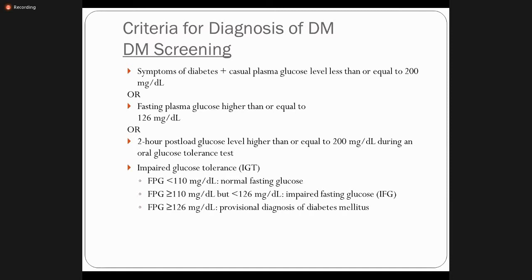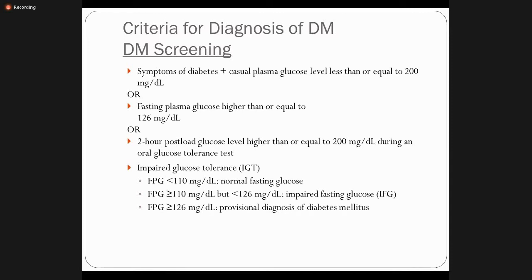But if a patient has blood glucose level more than 126 milligram per deciliter, now we can label that patient as diabetic patient. Now that patient requires treatment. Or there is another test, the post-load glucose level higher than or equal to 200 milligram per deciliter during an oral glucose tolerance test.